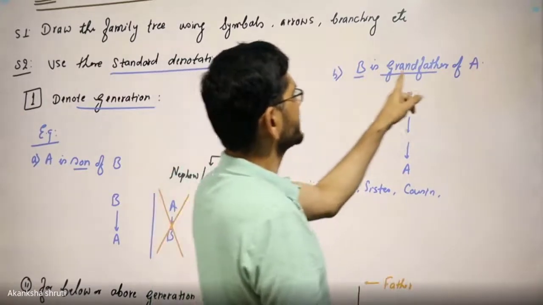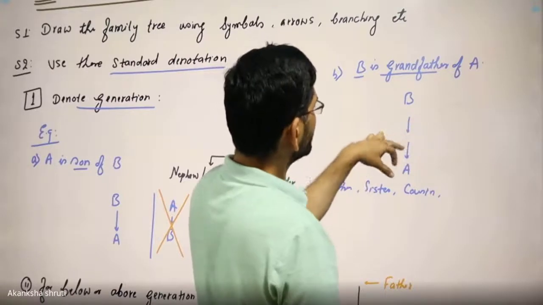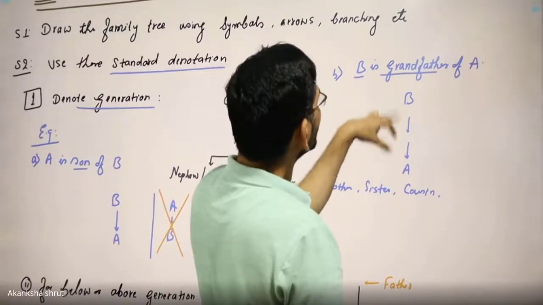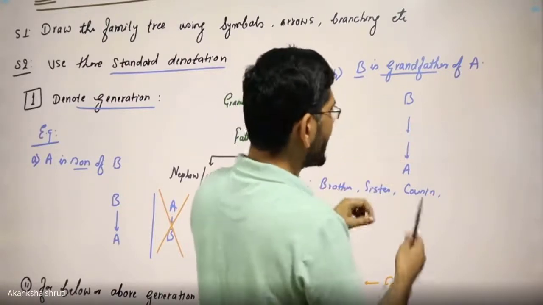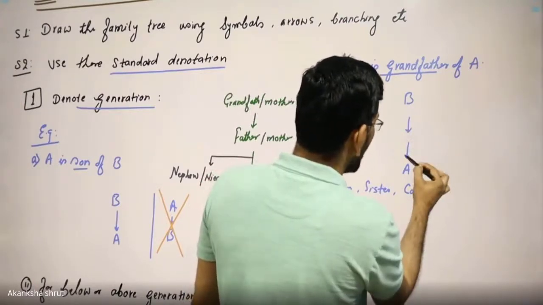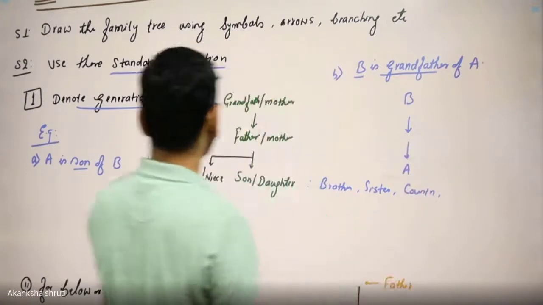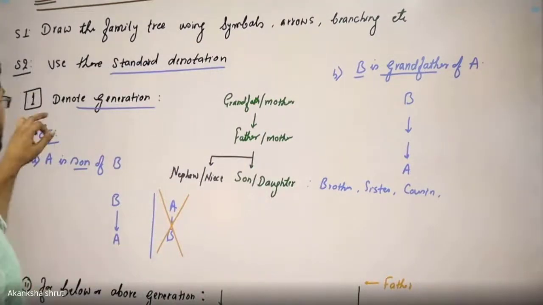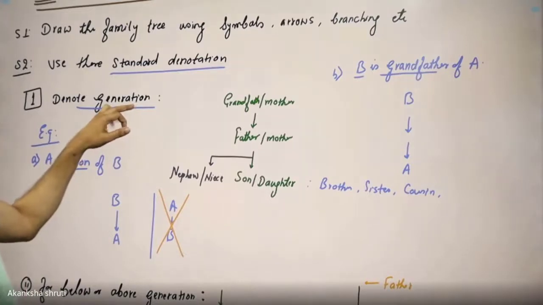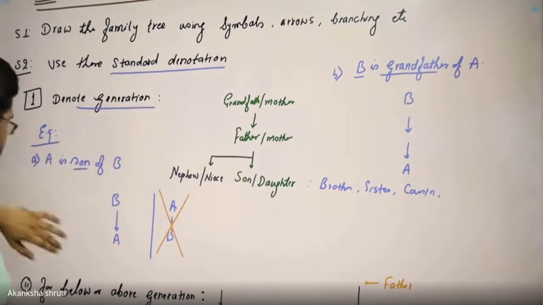So B is grandfather of A means B should be 2 generations above A. That's why we need to put 2 arrows. Do not put just 1 arrow. Otherwise, that will be misleading. This way, we denote the generation relation, meaning in which generation who is falling.